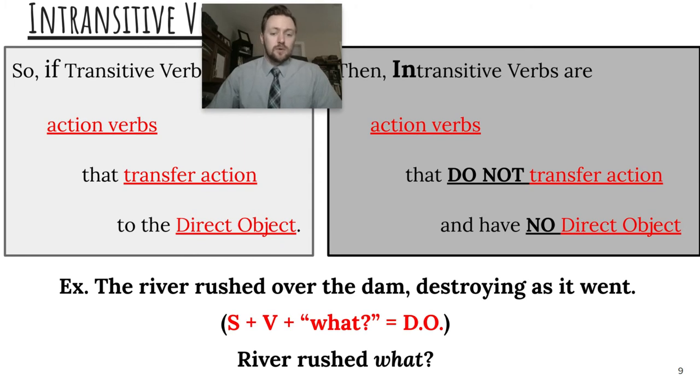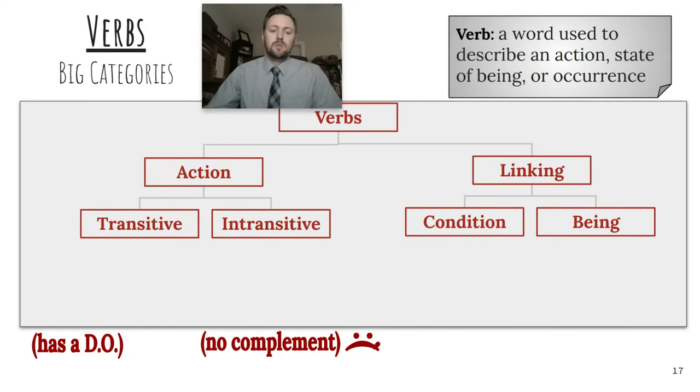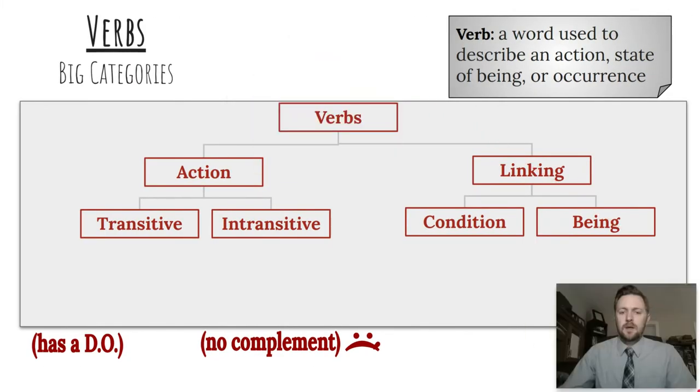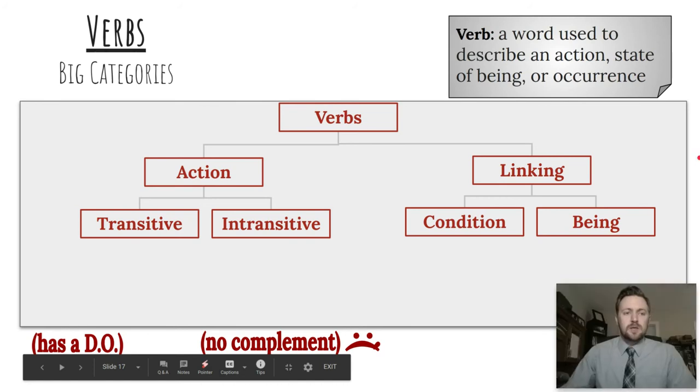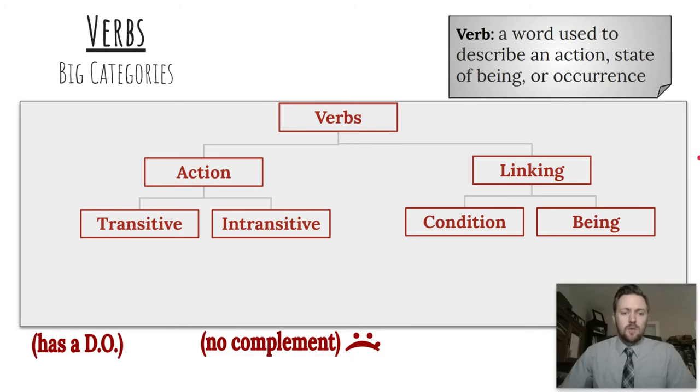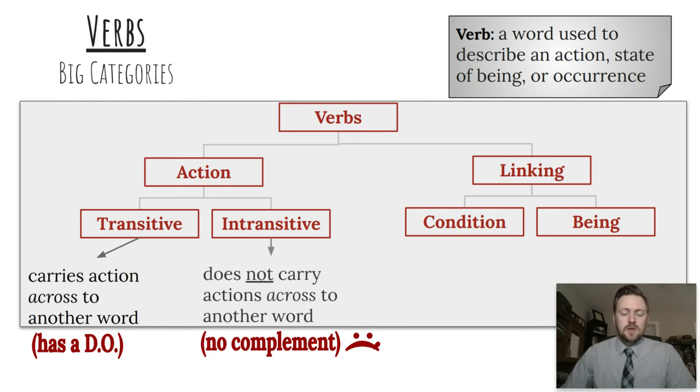So river rushed what doesn't give us an answer. That means that rushed is an intransitive verb in that sentence. Okay? So back to our big picture for verbs. We've got action verbs. Transitive ones have direct objects. Intransitive do not have direct objects. There's no complement for an intransitive verb.